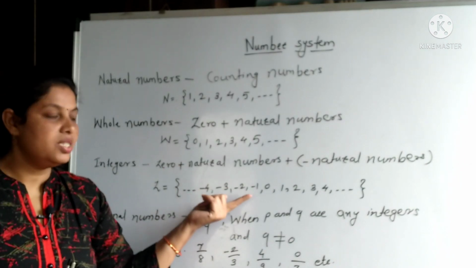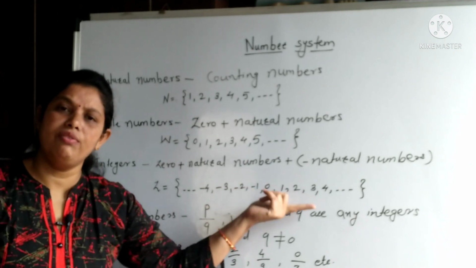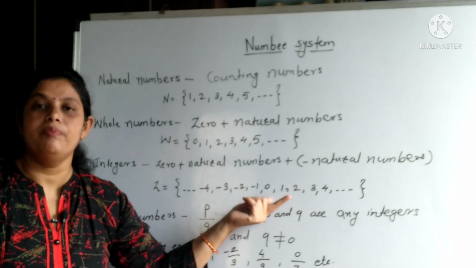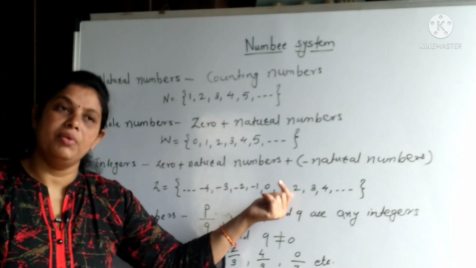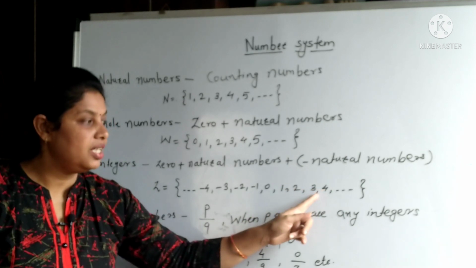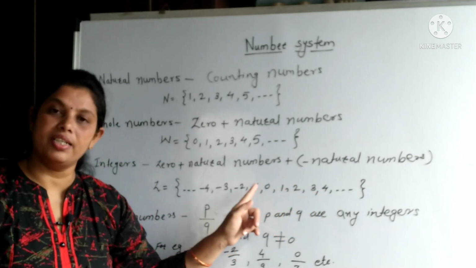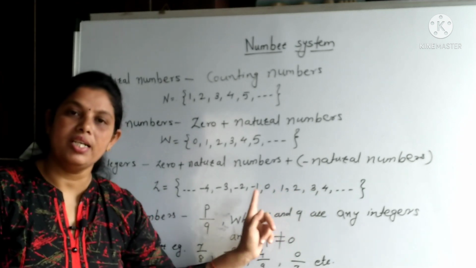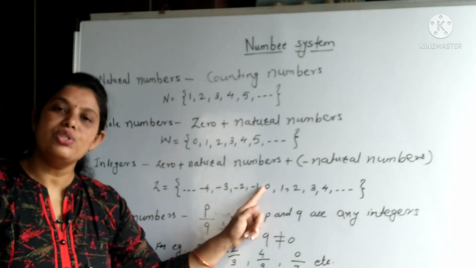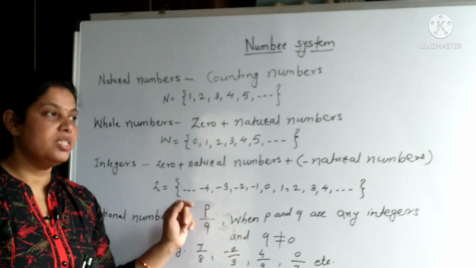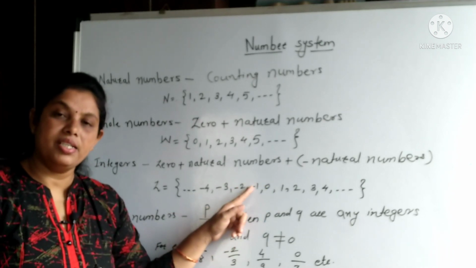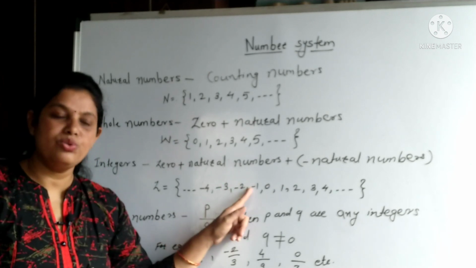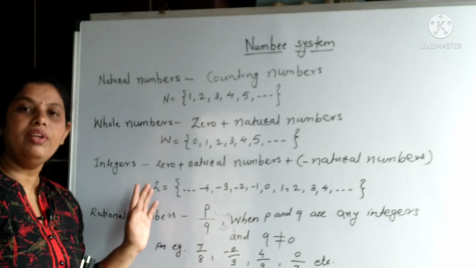See, if you observe this, every number which is right side of a previous number is always greater than the left side number. Right sided number is always greater than left sided number, as 3 is greater than 2, 2 is greater than 1, 1 is greater than 0. That means all positive numbers are greater than 0, and all positive numbers are greater than all negative numbers. 0 is always greater than all negative numbers. Now see, -1 is at right side of -2, so -1 is greater than -2, -1 is greater than -3, -1 is greater than -4. -1 is greater than every other negative integer.